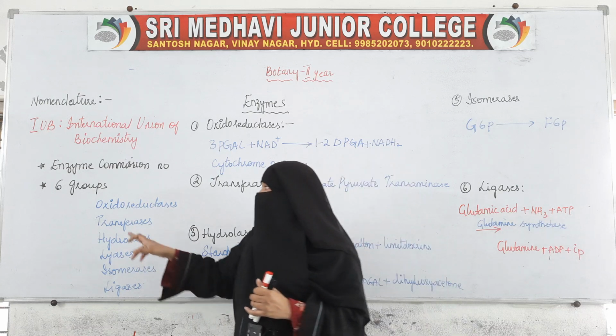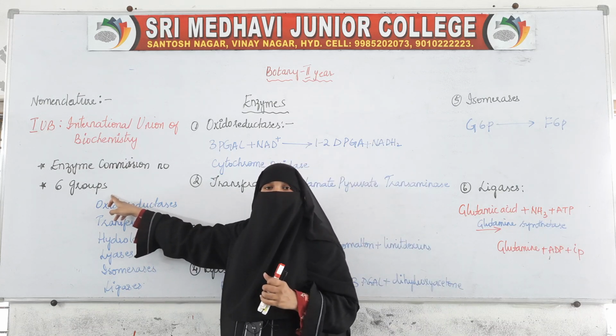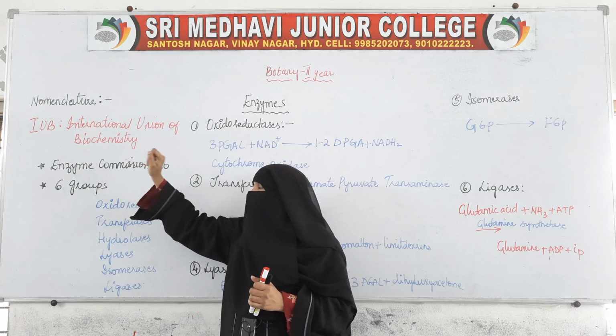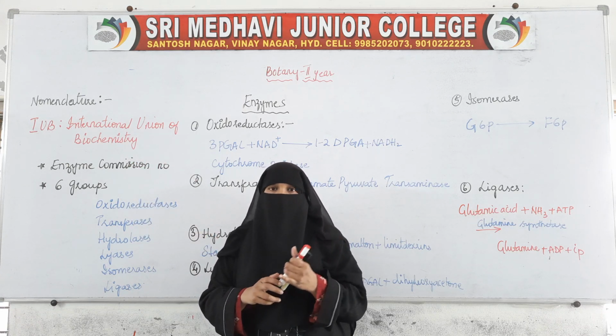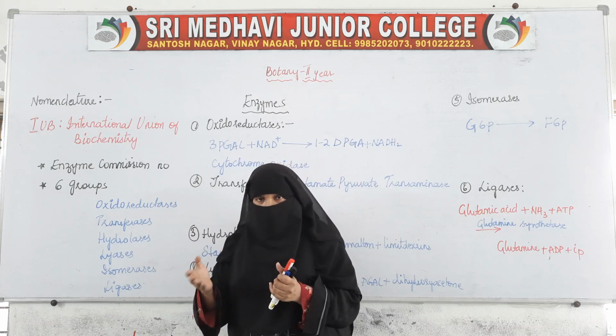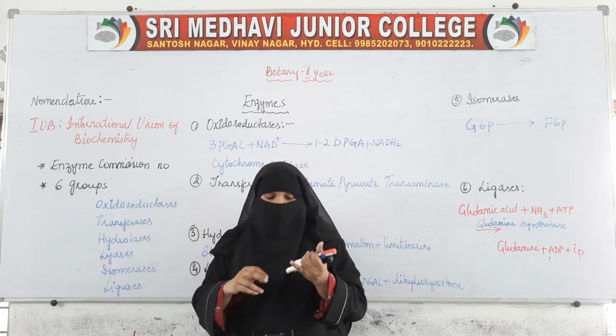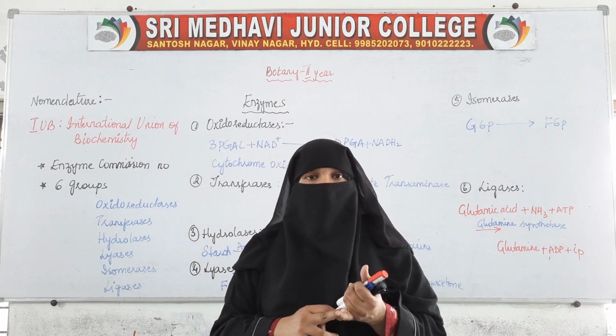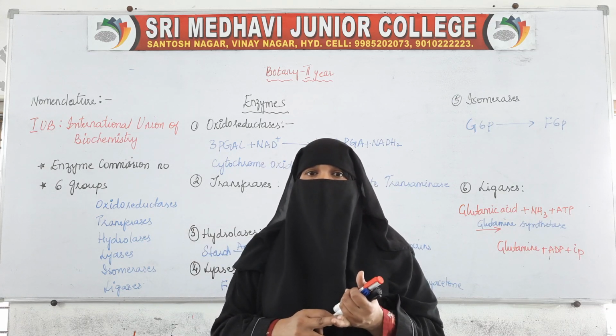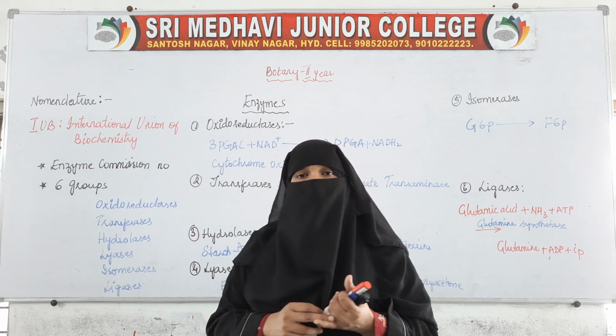Along with the names of the 6 groups, an enzyme commission number is also given. So enzymes are named according to these groups, and each group has an enzyme commission number.